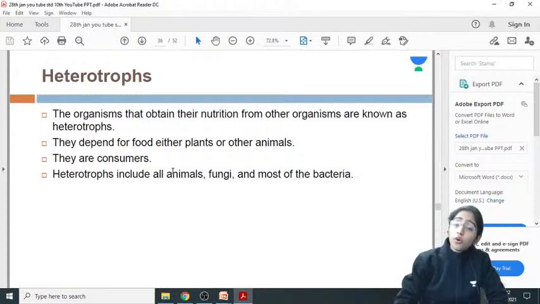On which type of organism do they depend? They depend for food either on the plants or other animals. They are the consumers. Heterotrophs include all the animals, fungi, and most of the bacteria are heterotrophic in nature. Even though we see some bacteria like blue-green algae that are autotrophic in nature, most of the bacteria come under the heterotrophic mode of nutrition.